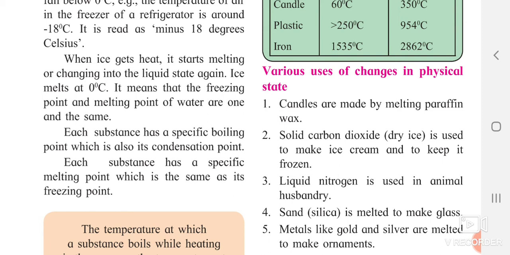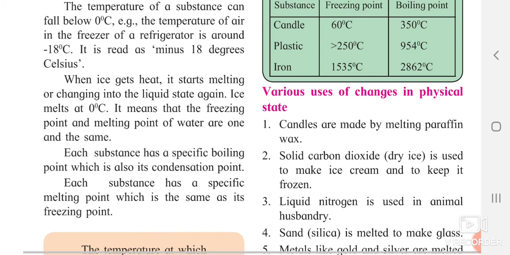Okay, so always remember one thing: each substance has a specific boiling point and also a condensation point. In the same way, each substance has a specific melting point which is the same as its freezing point. If water's freezing point is 0 degrees Celsius, its melting point will also be 0 degrees Celsius.